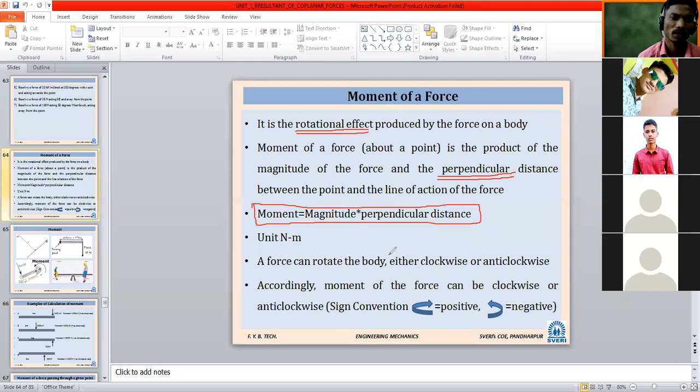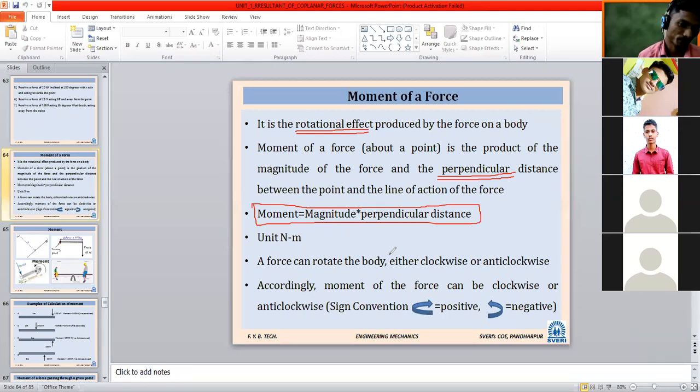If the distance is given in meter, the unit is Newton meter. If distance is given in millimeter, then it will be Newton millimeter. Likewise, a force can rotate the body either clockwise or anti-clockwise. According to that, the moment of a force can be clockwise or anti-clockwise.